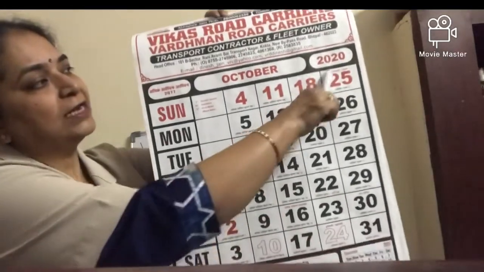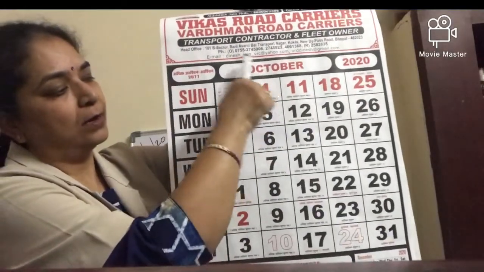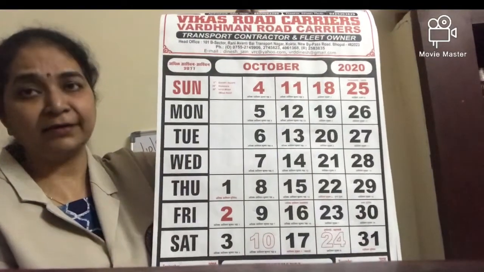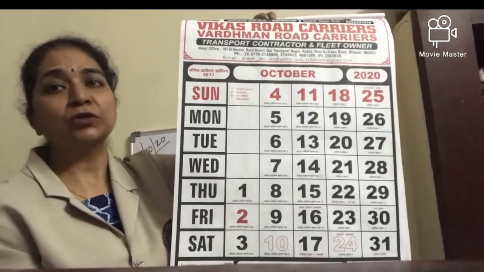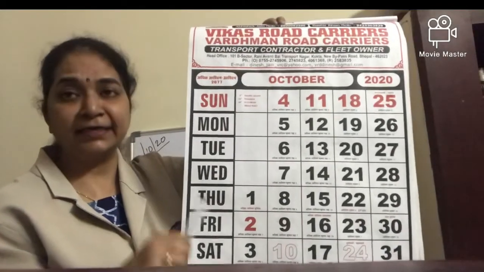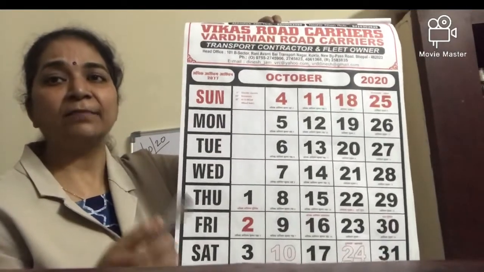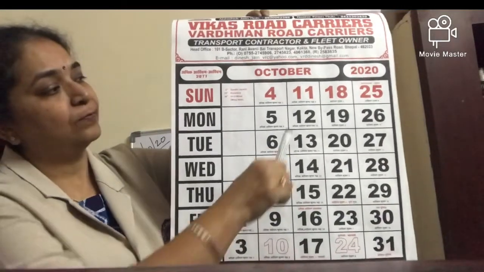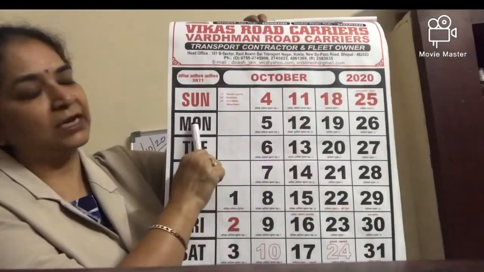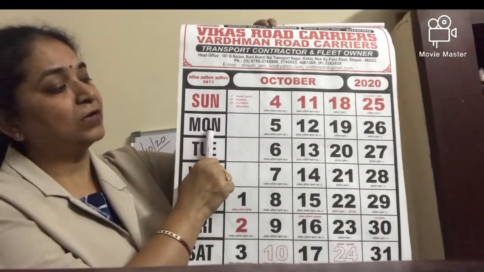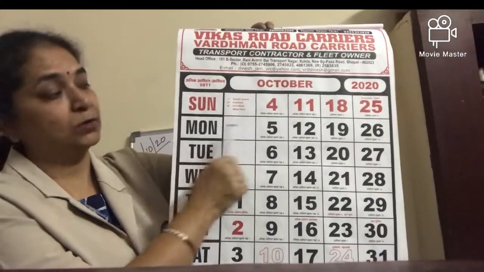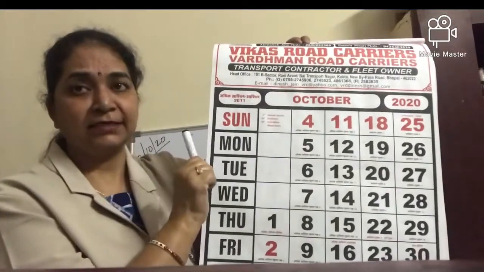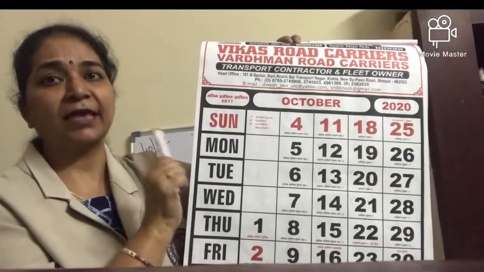See, 2020 October month calendar. All of you are having calendar. You should know how to see the calendar and understand which day comes. Today is which day? Today is 12th. See here, 12th. So 12th is which day? Monday. 12th is Monday. This is the way you see the calendar.